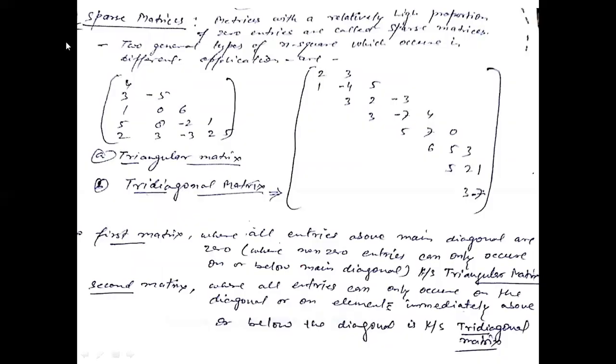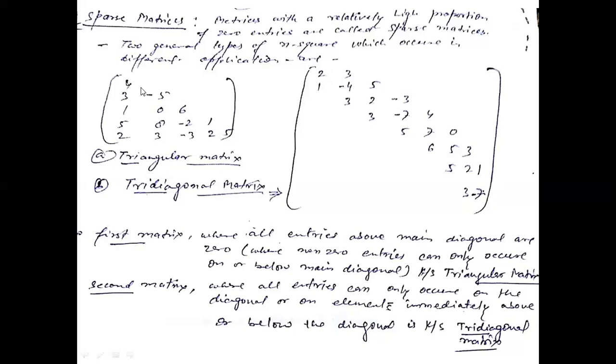Now, as I said, sparse matrices are matrices with a relatively high proportion of zero entries. There are two types of general n square matrices. The first one is triangular matrices and the second one is tridiagonal matrices. First, triangular matrices.